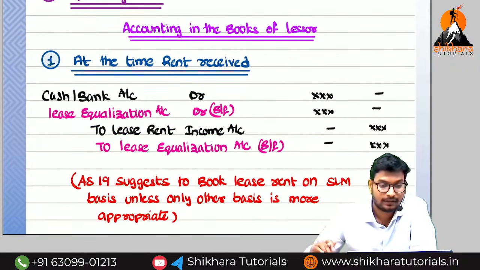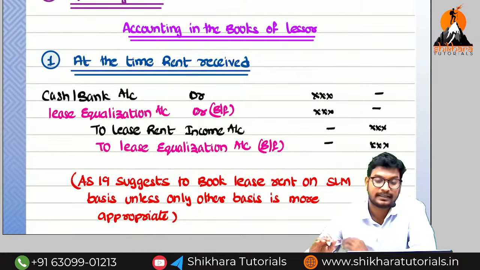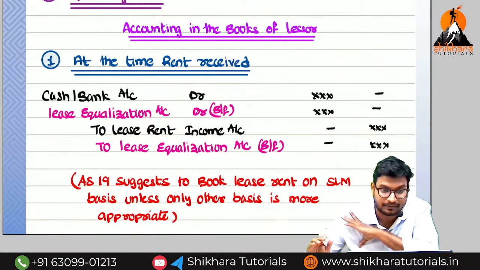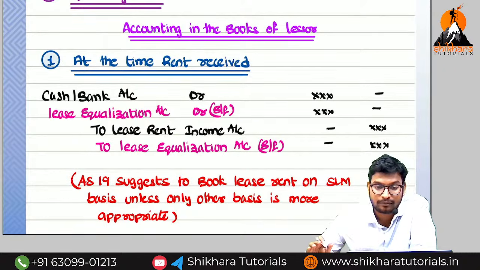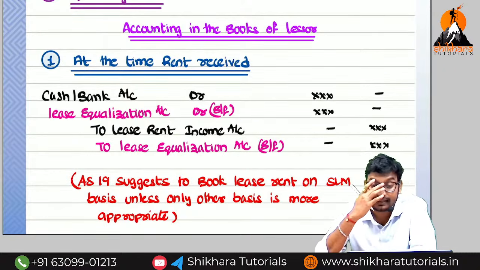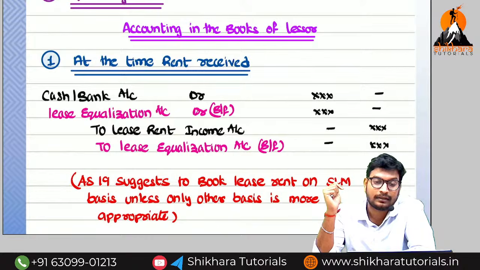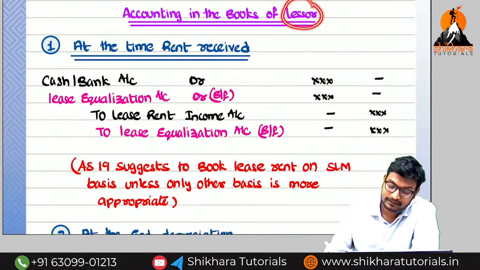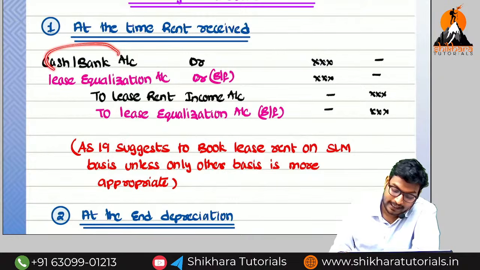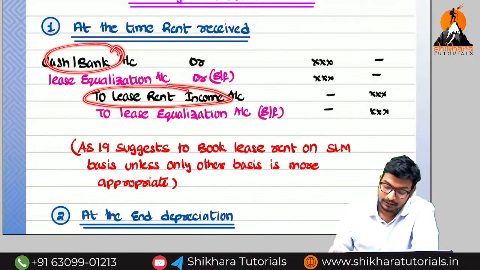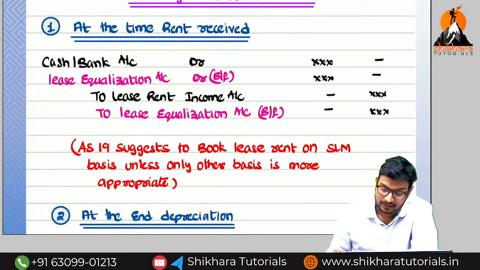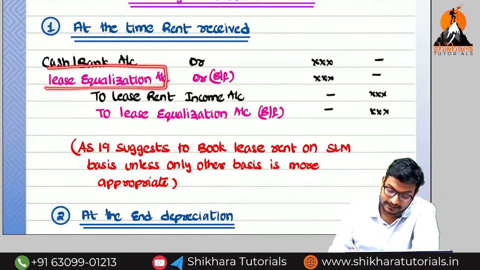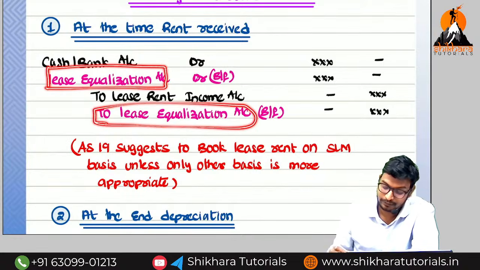Operating lease. When coming to the operating lease, it is same like rent paid and rent received. What is the rent paid entry? Normally, rent account debited to cash account. What is the rent received entry? Cash account debited to rent account. The same like that problem. But here, in the books of lessor, at the time of rent received, what is the normal entry? Cash or bank account debited to lease rent income account. But why have we taken the lease equalization here? I will explain, no problem.